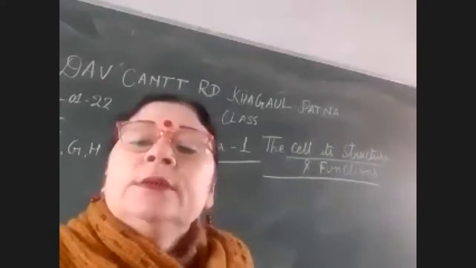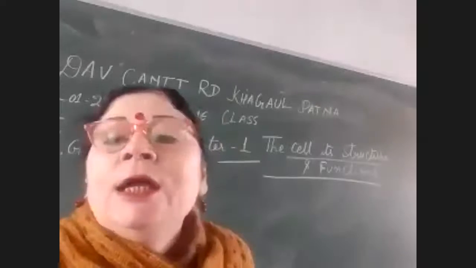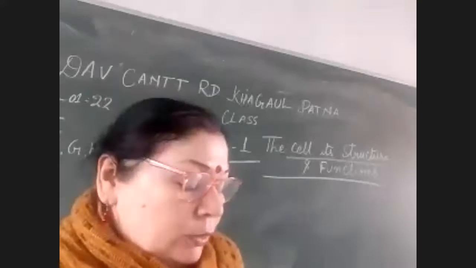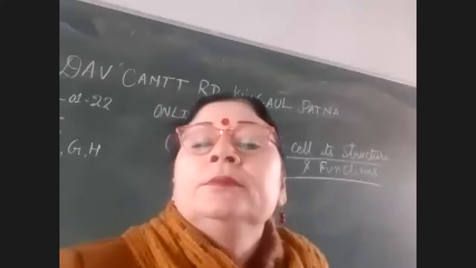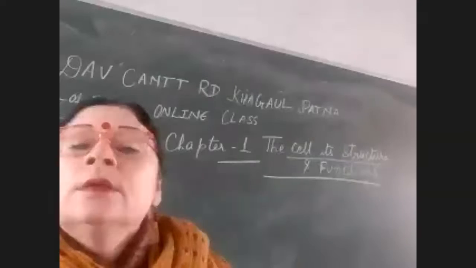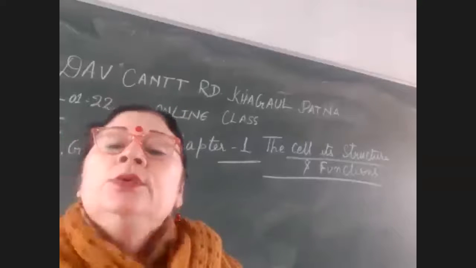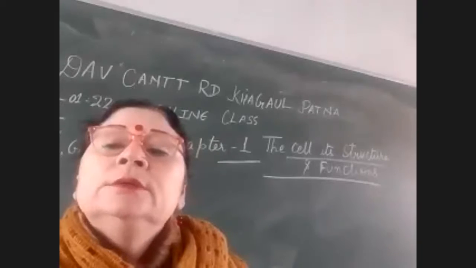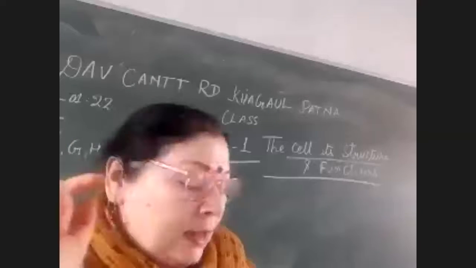Next question. How many types of cells are there according to the number? Two types: unicellular and multicellular. Organisms consisting of a single cell are called unicellular, and multicellular organisms have many cells. In this way only you have to participate in the class.